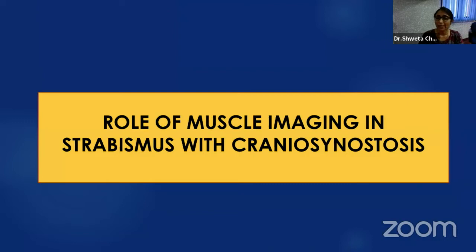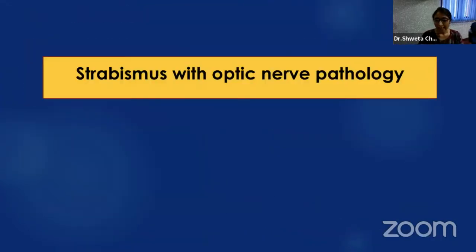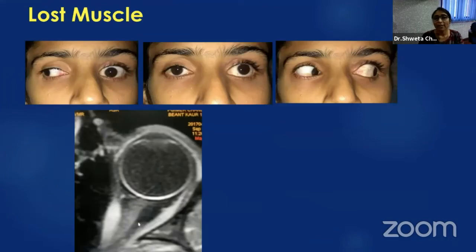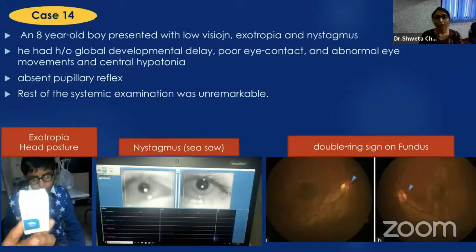Then there is the role of muscle imaging in strabismus with craniosynostosis. Syndromic craniosynostosis should often be imaged when it presents with large patterns or with duction deficit, because you might find an absent muscle in such cases. Then there is a role of imaging in a lost muscle, and you could very well localize the muscle, where the muscle is exactly located, so that beforehand you know whether you will be able to retrieve the muscle or not.